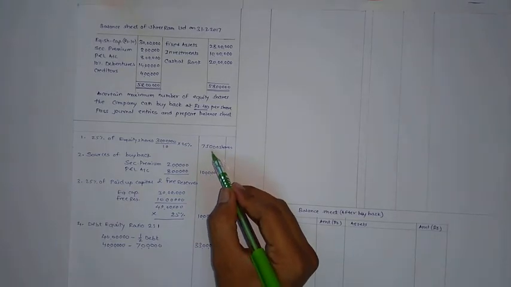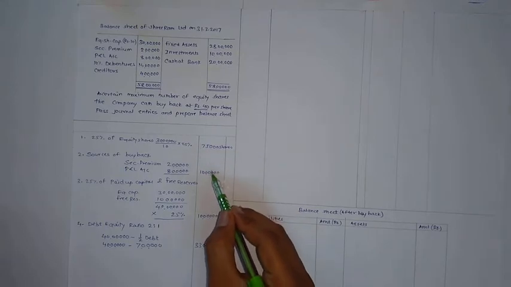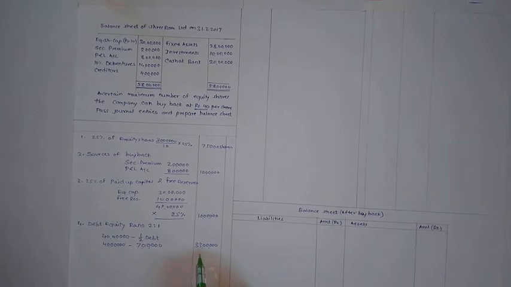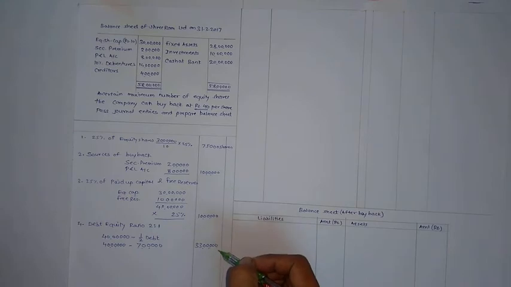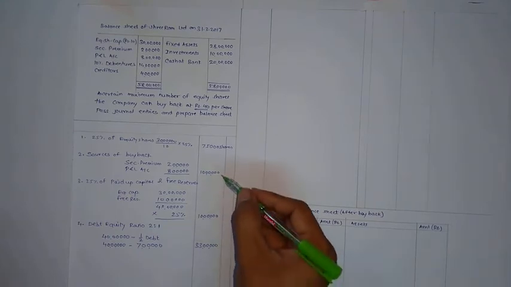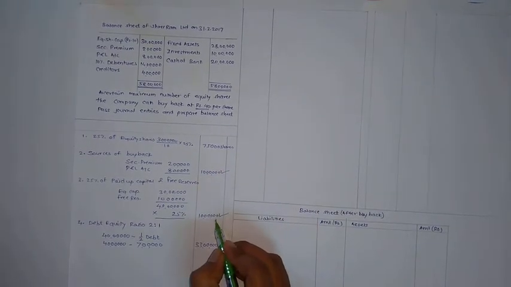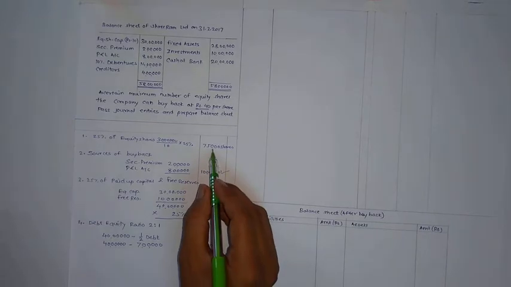Maximum number of shares are 75,000. Sources are 10 lakh. 25% of paid up capital and reserves is 10 lakh. And as per debt equity ratio, we can buy back up to a maximum of 33 lakh. From these three limits, we have to find out the minimum amount. Now these two amounts are the same, so the final amount is 10 lakh and maximum number of shares are 75,000.